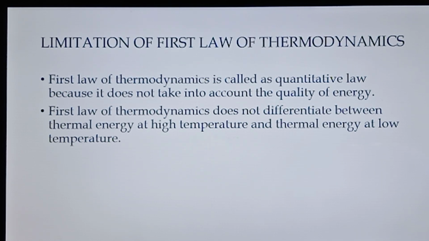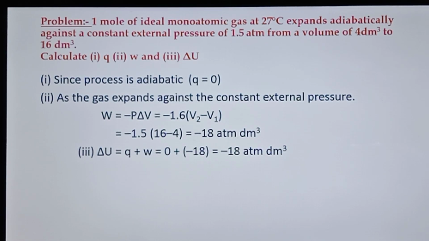To get a clear picture of the first law of thermodynamics, we will wind up with a problem. As given data, 1 mole of ideal monatomic gas at 27 degrees Celsius expands adiabatically against a constant external pressure of 1.5 atmosphere from a volume of 4 decimeter cube to 16 decimeter cube.